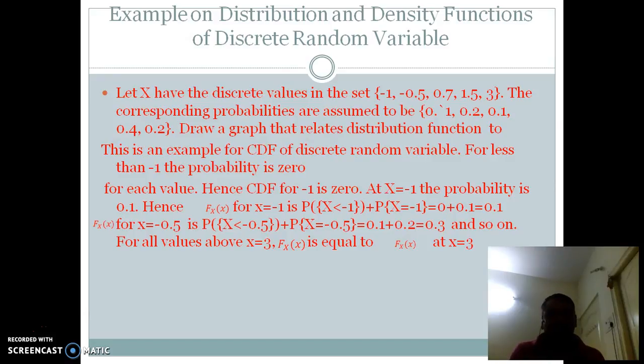For all values above small x is equal to 3, capital Fx of small x is equal to capital Fx of small x at x is equal to 3.